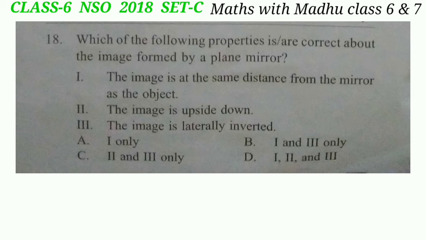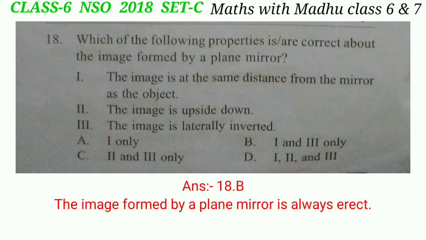Question 18. Which of the following properties is or are correct about the image formed by a plane mirror? I. The image is at the same distance from the mirror as the object. II. The image is upside down. III. The image is laterally inverted. The correct answer will be option B, I and III only. The image formed by a plane mirror is always erect.